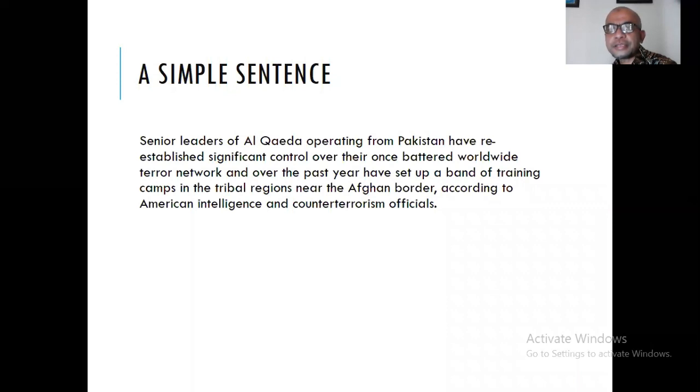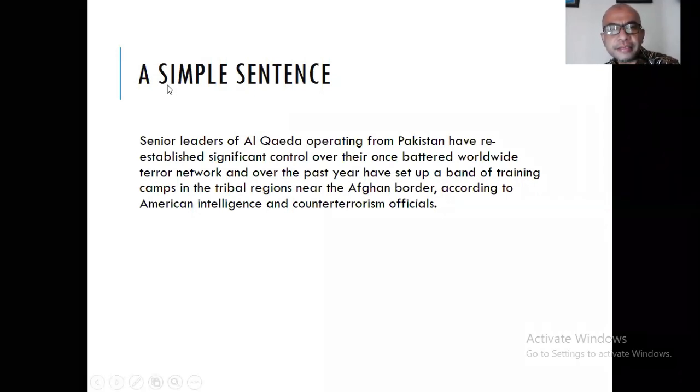How many clauses does this sentence have? Anyone knows? This is a simple sentence. It looks so long, right? But this is called a simple sentence. Why is this a simple sentence? Look, this sentence only has one independent clause.